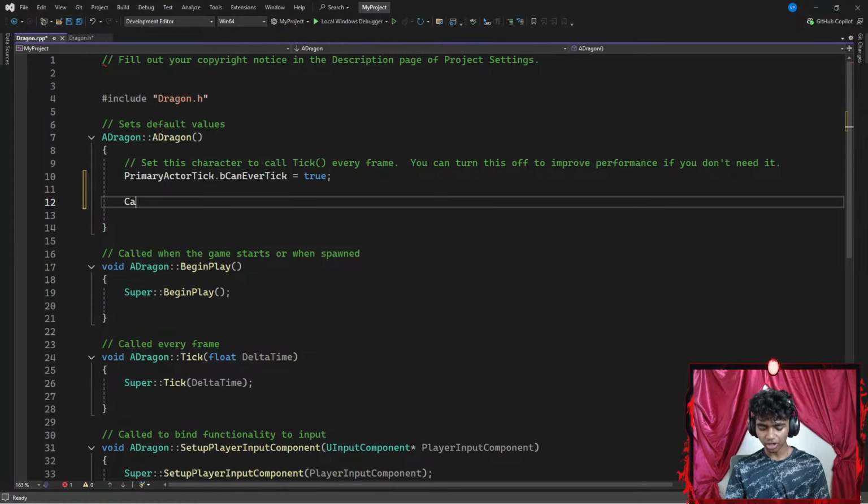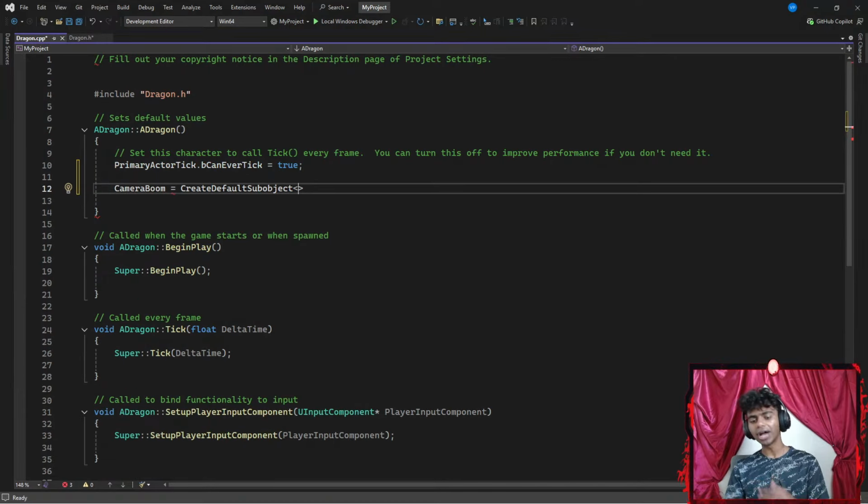For example, I'm going to go with something like my camera boom. I'm going to set that equal to the create default sub-object. Then I'm going to add a pair of angle brackets. Now, inside my angle brackets, my camera boom equals create default sub-object. Inside the angle brackets, I'm going to add my use spring arm component, because basically my camera boom is my spring arm.